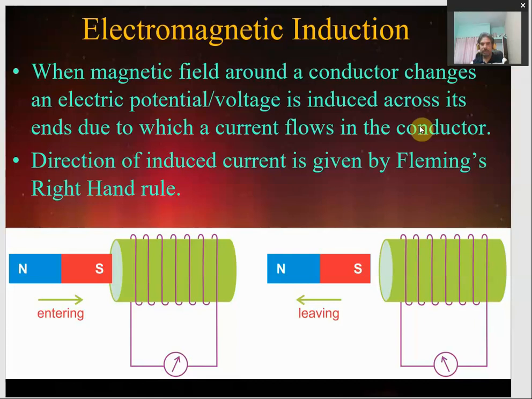So the direction of this induced current is given by Fleming's right hand rule. Earlier we used Fleming's left hand rule. Fleming's left hand rule is used to know the direction of the force acting on a current carrying conductor whenever it is placed in the magnetic field.